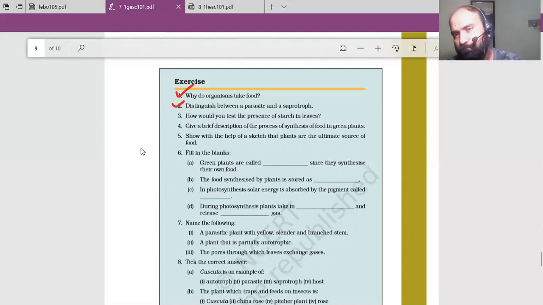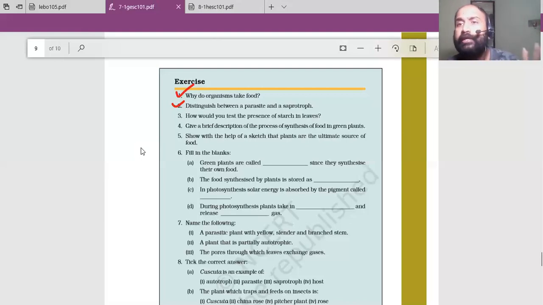Then, a parasite never kills the host. Actually, a leech cannot kill you completely. If a leech kills you, how will it get energy? That parasite-host relationship is such that the parasite will never kill the host. Understood? So a parasite never kills the host.